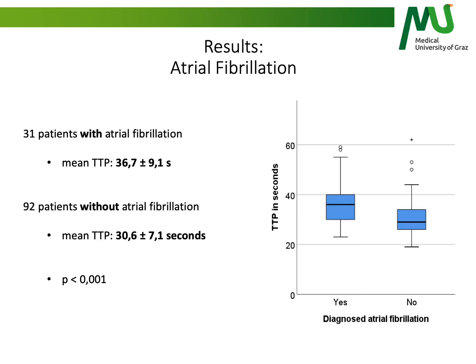Finally, we compared patients that presented with or without atrial fibrillation. The group with diagnosed atrial fibrillation showed a mean TTP of 36.7 seconds and was significantly longer compared to the 30.6 seconds in the group without atrial fibrillation.